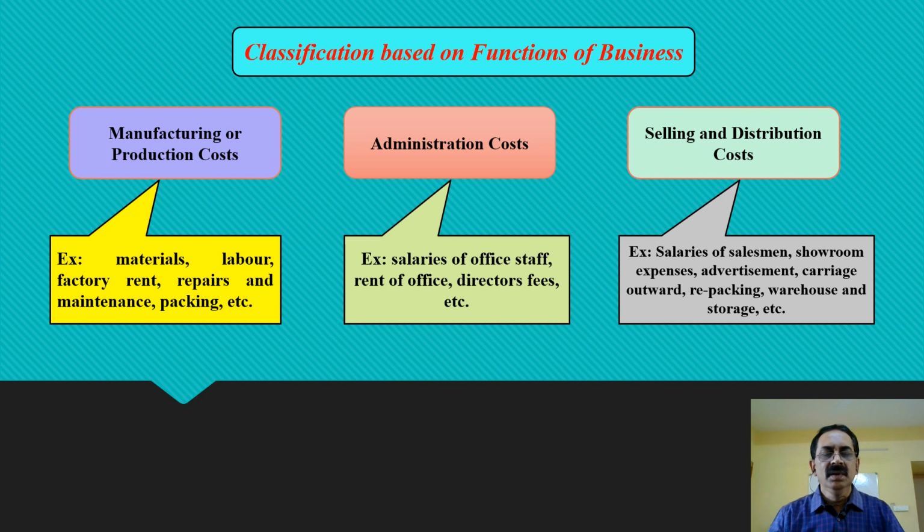So this is how the three bases of classification of cost are made for the purpose of analysis of the cost, classification of the cost, ascertainment of the cost, and the recording of the cost in the process of ascertaining the total cost of the unit of output produced or the service rendered.